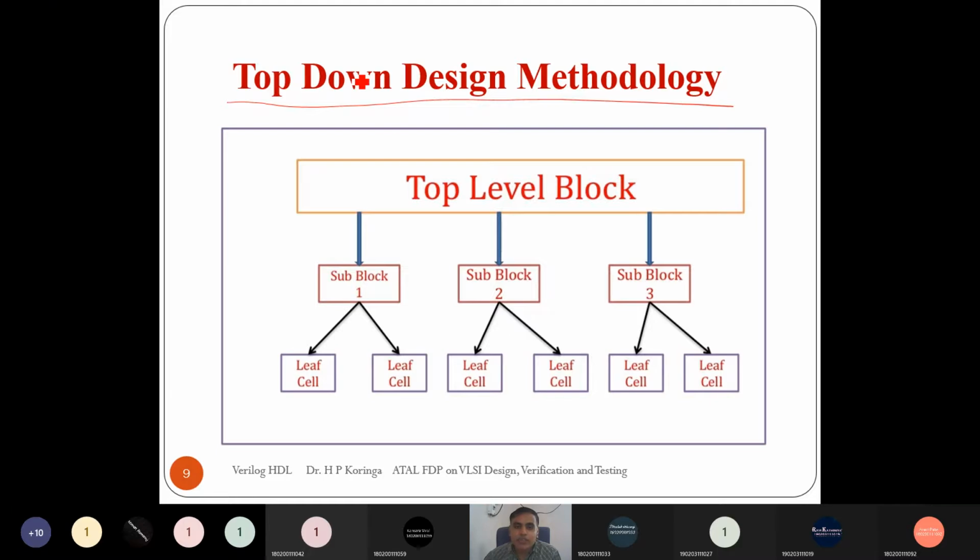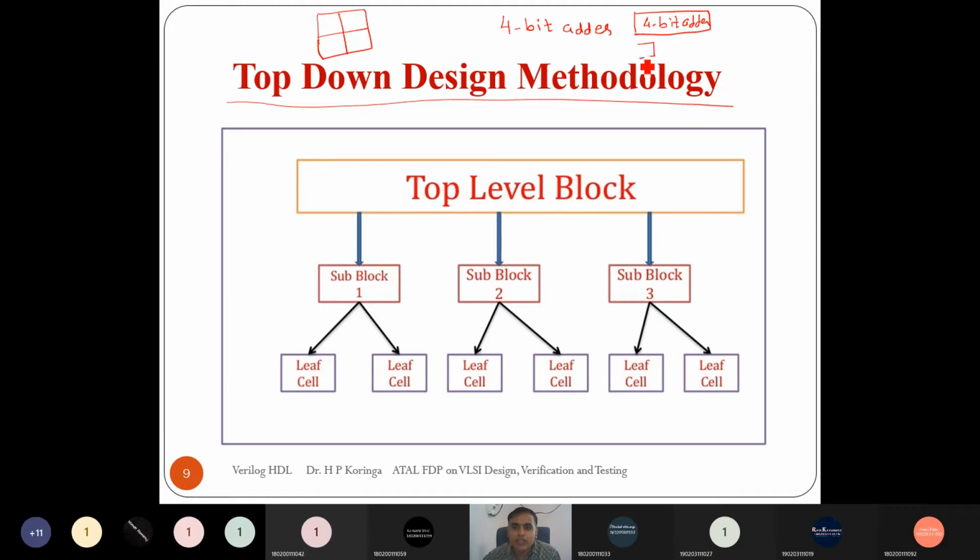So modularity means if we have any complex design, we can divide it into different parts, and we have to divide it in such a way that it should have common blocks. Suppose I want to implement a 4-bit binary parallel adder. I know that a 4-bit binary parallel adder, we can divide the design into